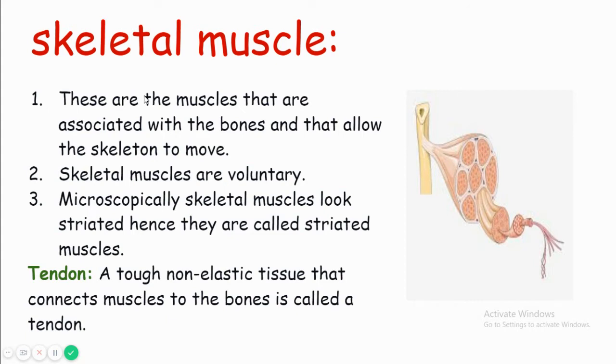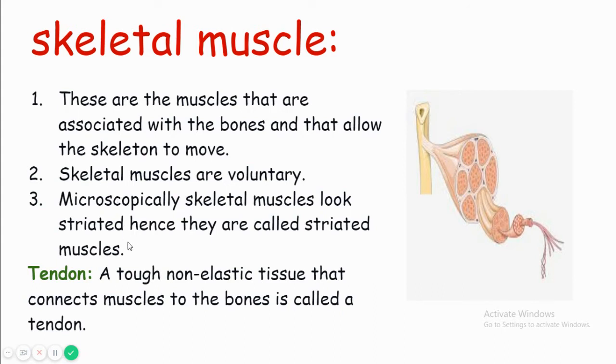Microscopically, skeletal muscles look striated. We see stripes in the skeletal muscle, hence they are called striated muscles. Skeletal muscles are also called striated muscles because we see striations, stripes, within the skeletal muscles microscopically.